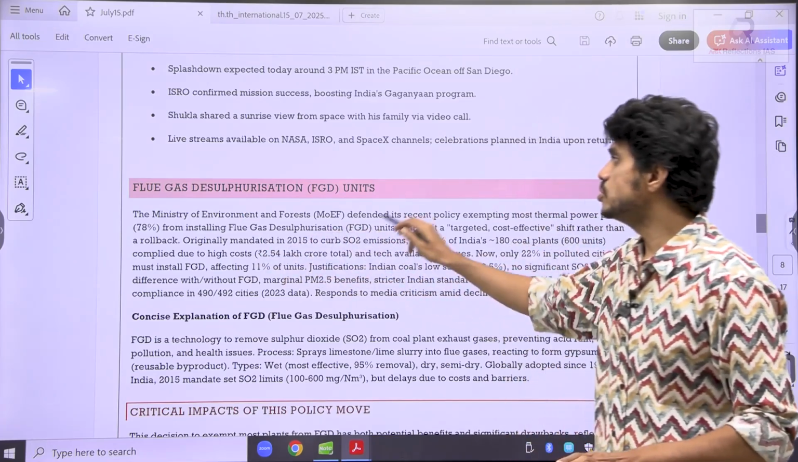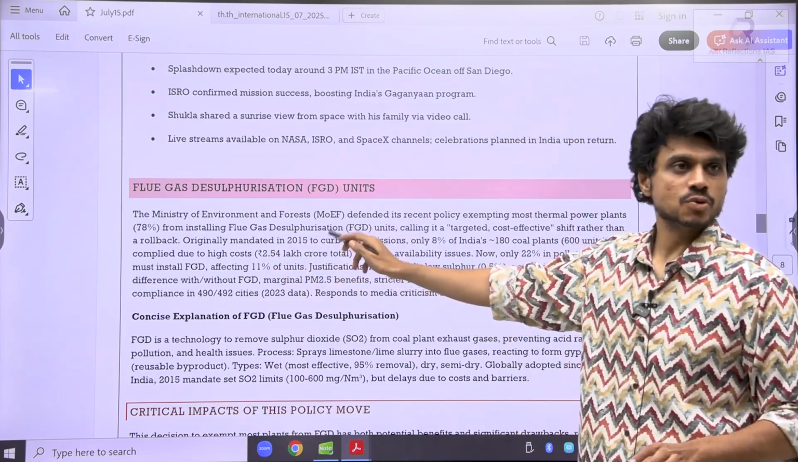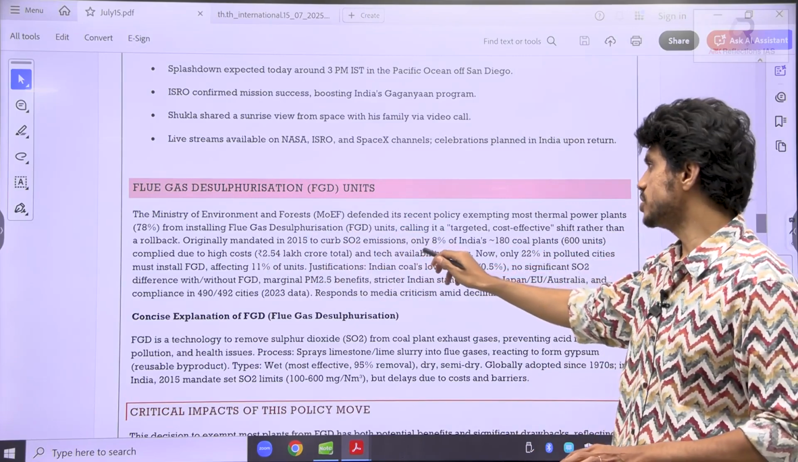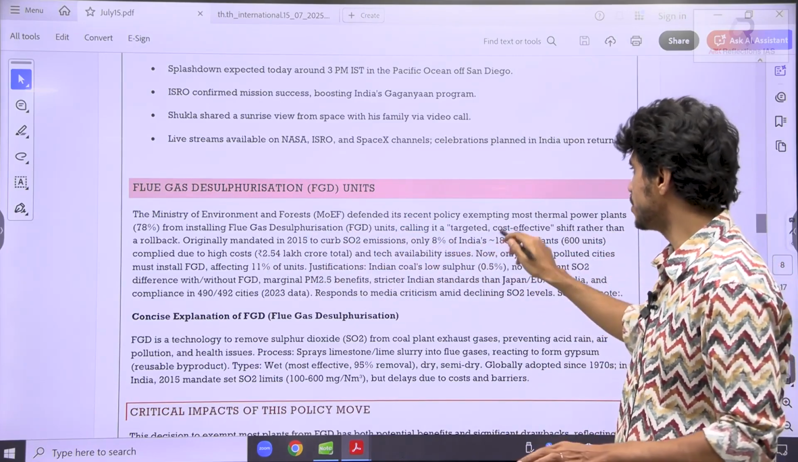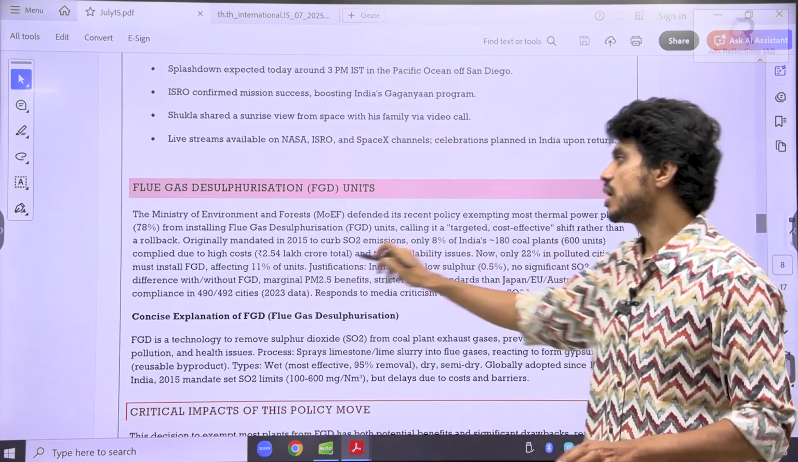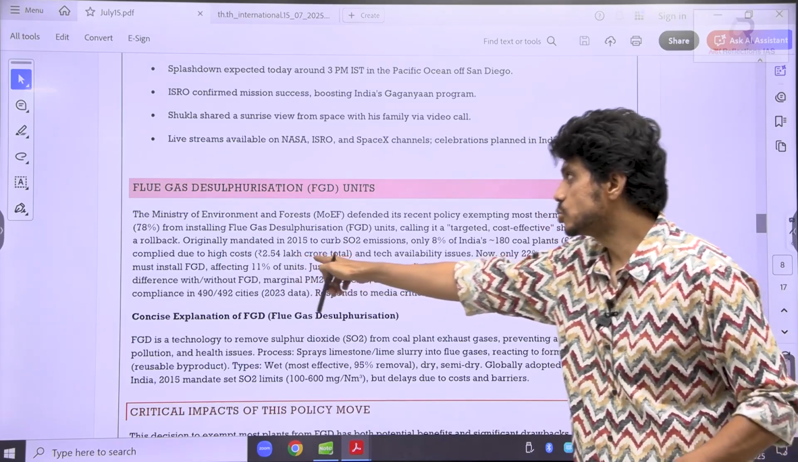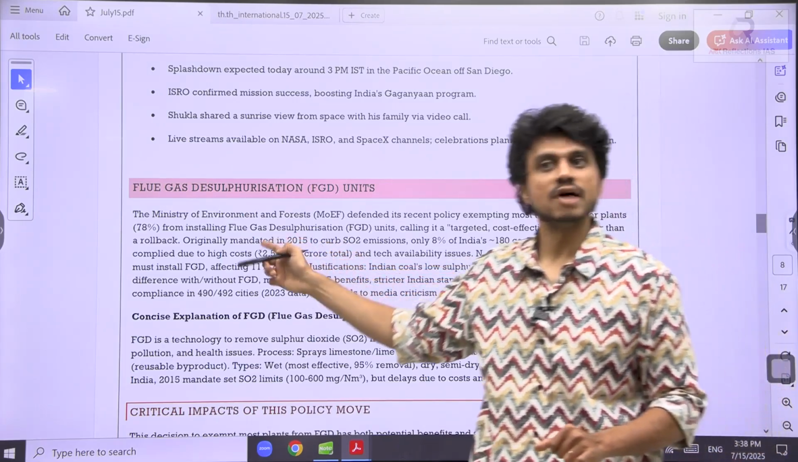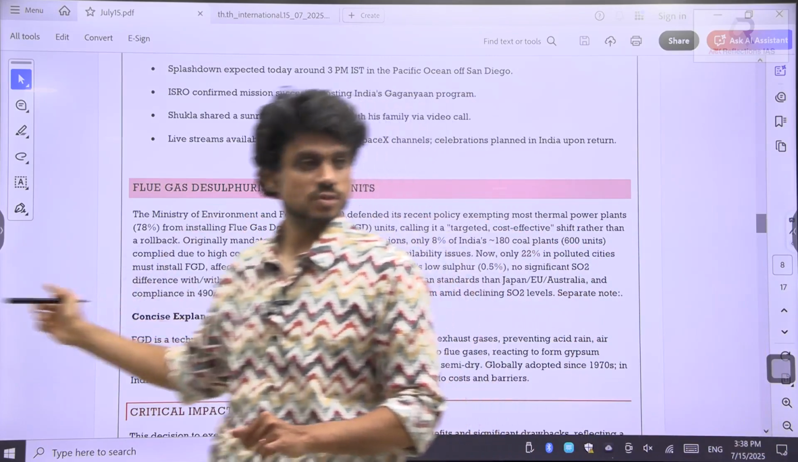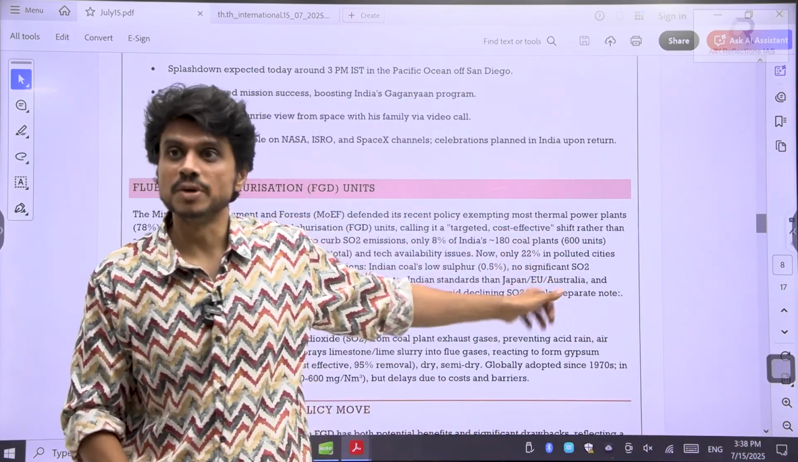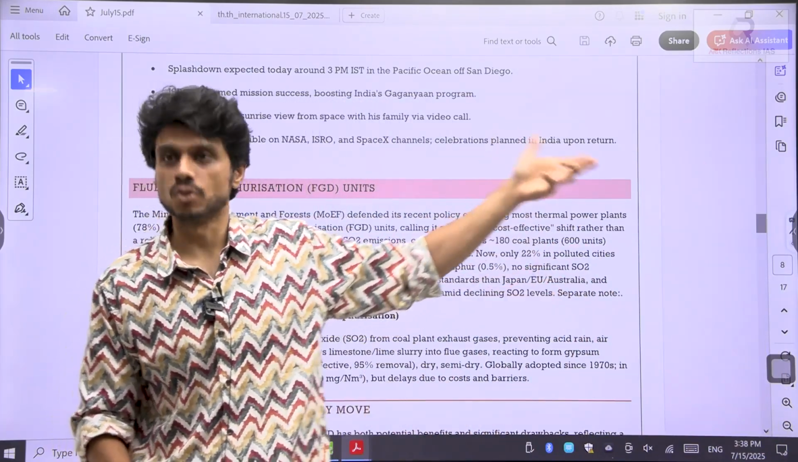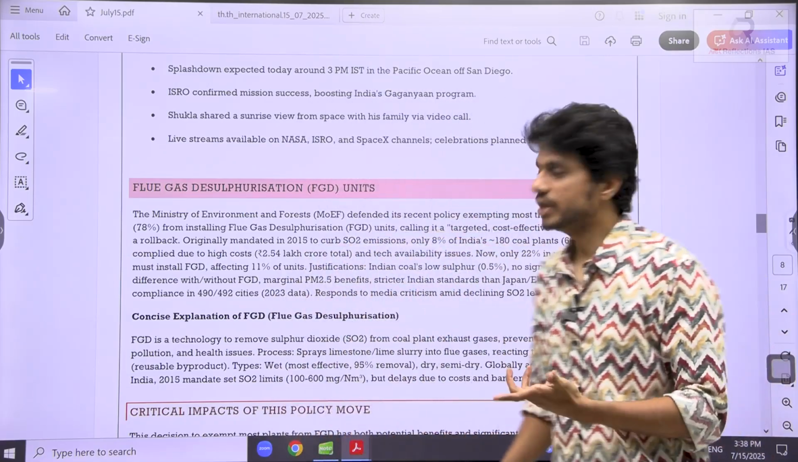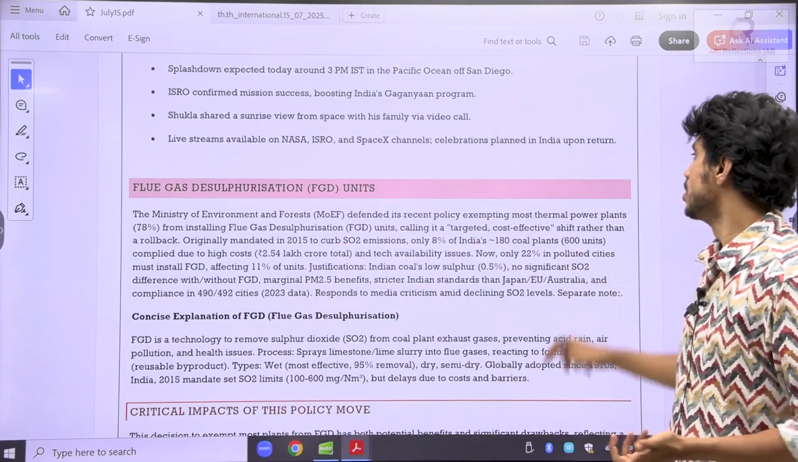This was originally mandated in 2015 to curb SO2 emissions. Only 8% of the Indian companies, or 180 coal plants, complied due to the high cost. So 2.5 lakh crore in total, as I told you yesterday. It costs very huge. The total cost, if they implement it, is 2.54 lakh crore. It is very huge. Indian power sector will become very, very costly.